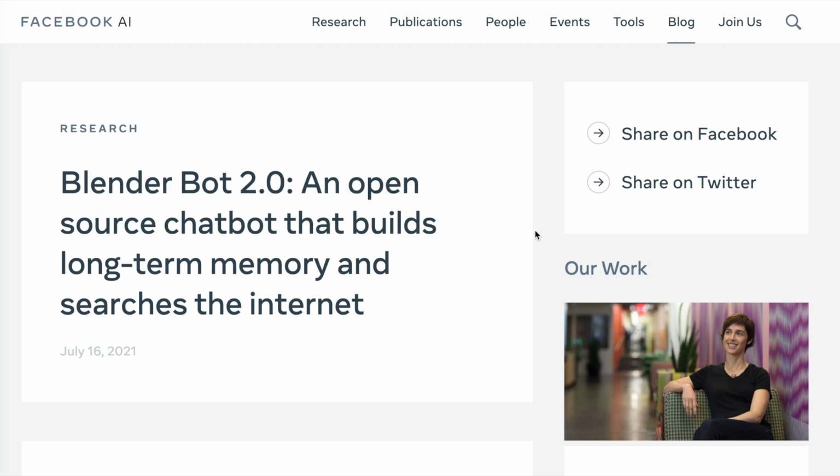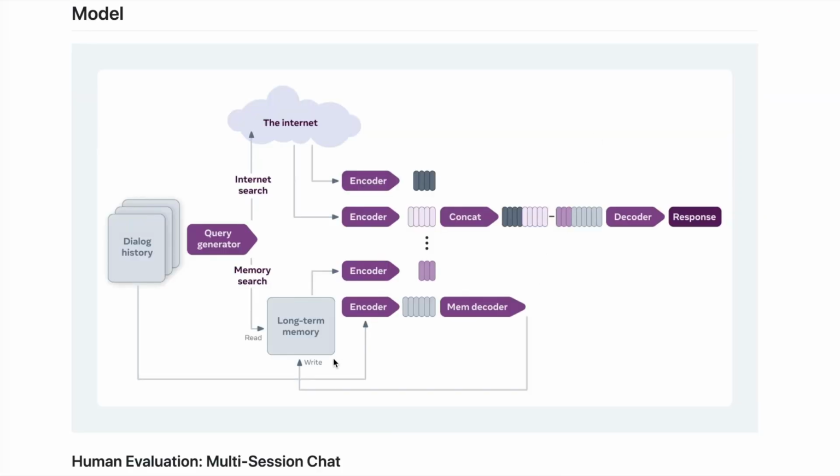Facebook AI has announced BlenderBot 2.0, an open source chatbot that builds long-term memory and searches the internet. These are the two key advances in the BlenderBot 2 model: it searches the internet and it has long-term memory. I'll explain these ideas further. There are two separate papers they've published: Internet Augmented Dialogue Generation and Beyond Goldfish Memory, long-term memory for dialogue, or some title like that. So these are the two parts.